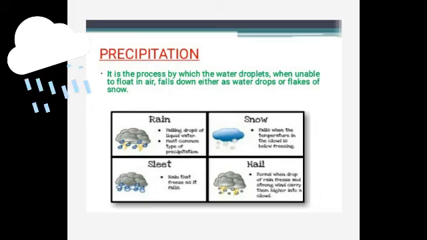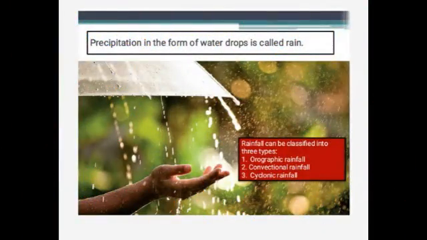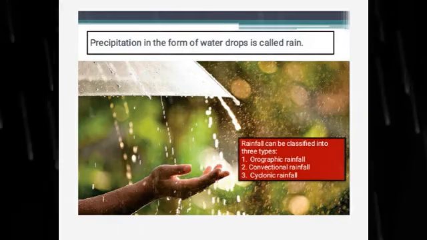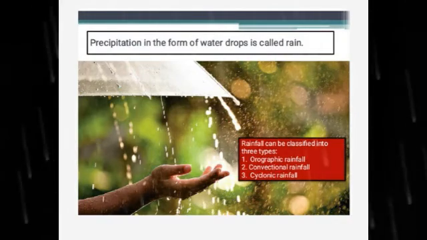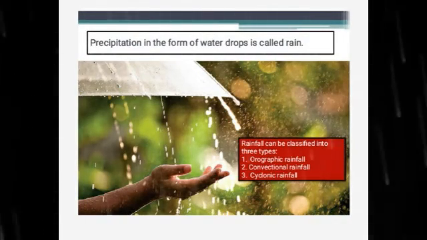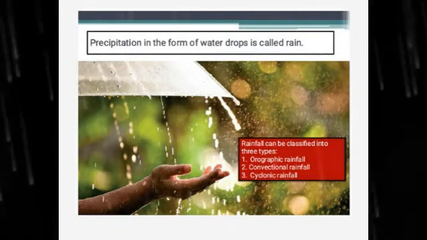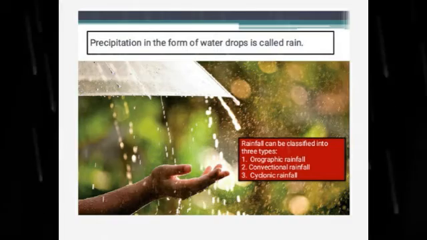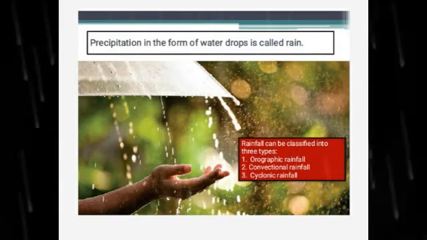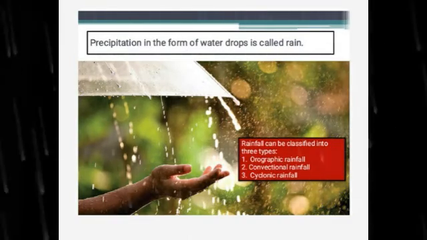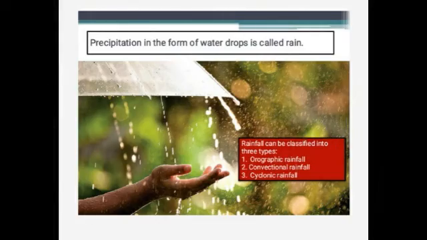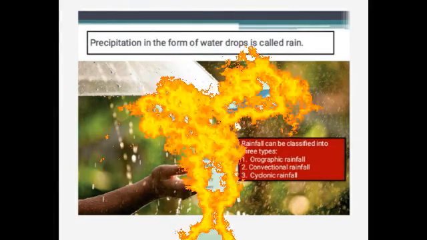First we are going to discuss rain. Precipitation in the form of water drops is called rain. Rain is the most important form of precipitation. Depending upon how warm or moist air cools, rainfall can be classified into three types. The first one is orographic rainfall, next one is convectional rainfall, and the third one is cyclonic or frontal rainfall. Now we'll discuss each one.